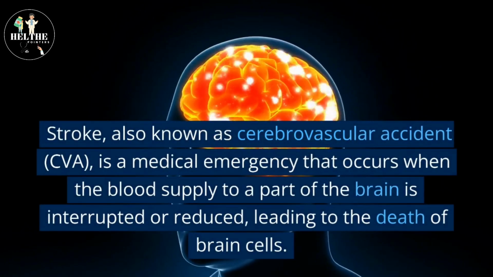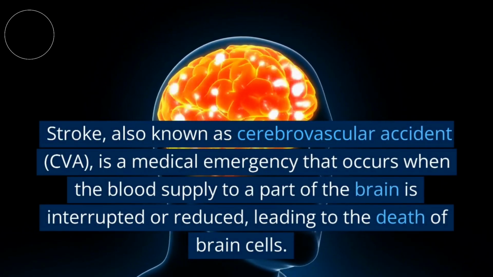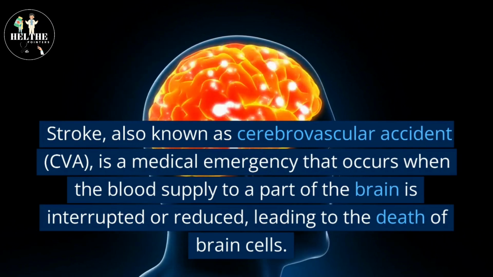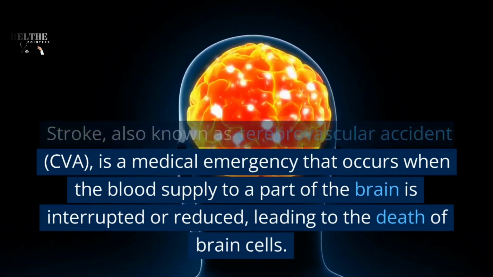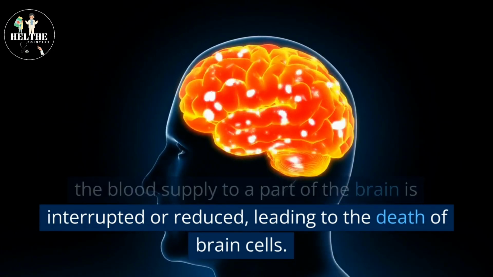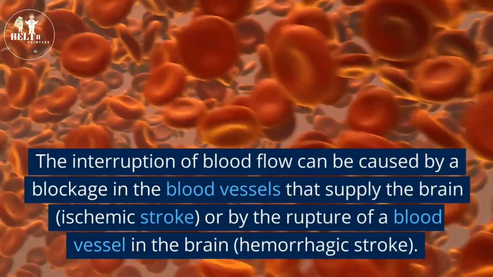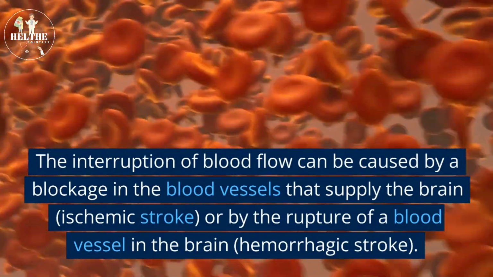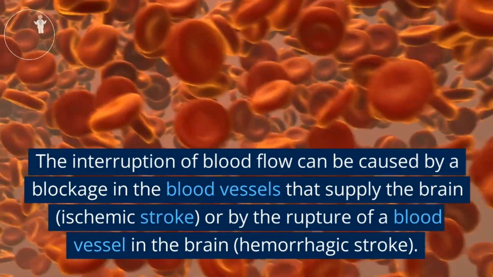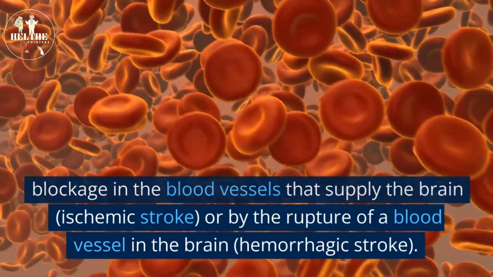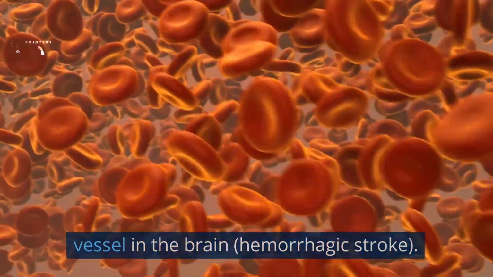Stroke, also known as cerebrovascular accident, CVA, is a medical emergency that occurs when the blood supply to a part of the brain is interrupted or reduced, leading to the death of brain cells. The interruption of blood flow can be caused by a blockage in the blood vessels that supply the brain, ischemic stroke, or by the rupture of a blood vessel in the brain, hemorrhagic stroke.